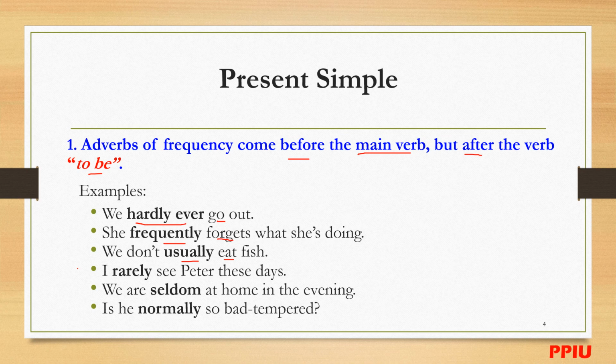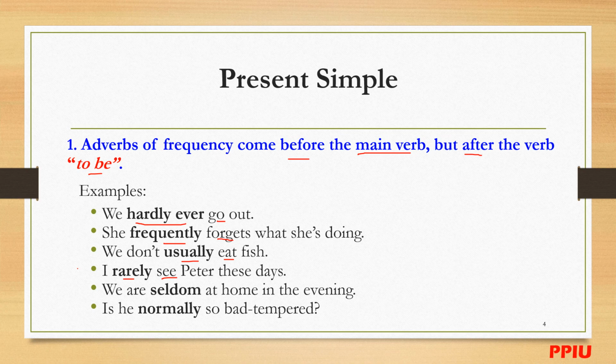I rarely see Peter these days. Which one is the adverb of frequency? Rarely. See is the main verb here. We are seldom at home in the evening.